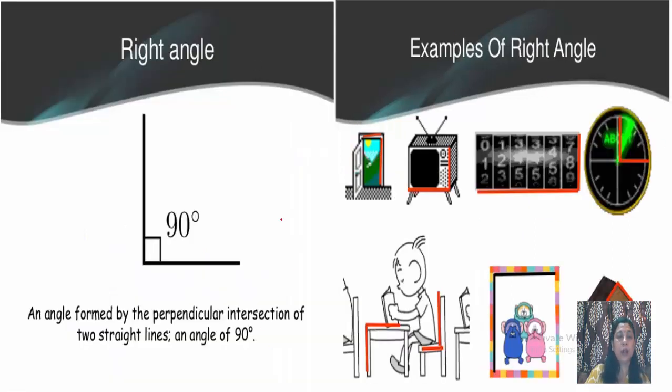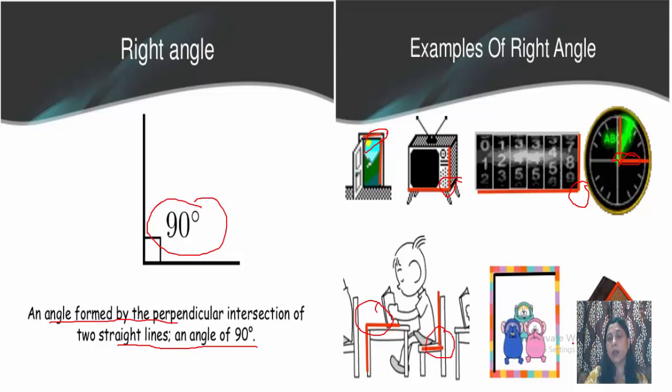Now coming to right angle. An angle formed by the perpendicular intersection of two straight lines is an angle of 90 degrees. Means a right angle is the angle of measure 90 degrees. You can see the examples. This is a right angle. This is also a right angle. Arms of a clock, right angle. This is also a right angle. Here also a right angle. And this is also a right angle.